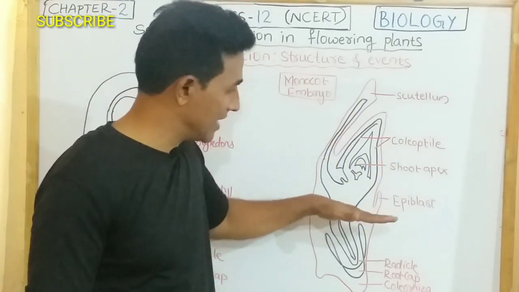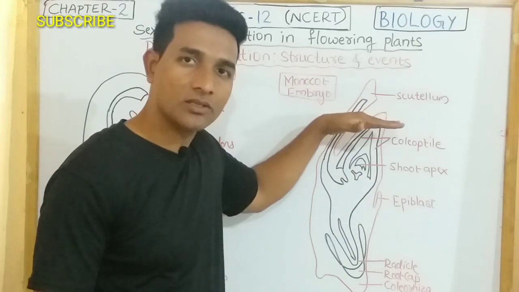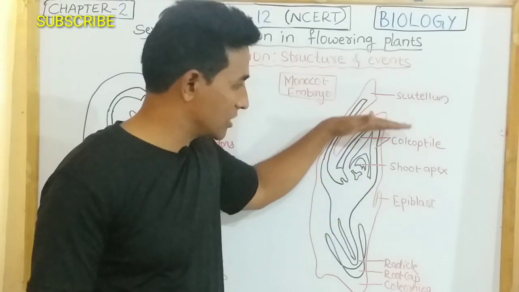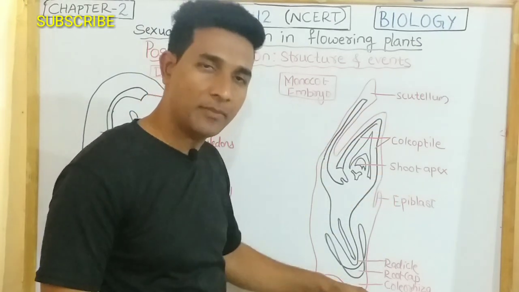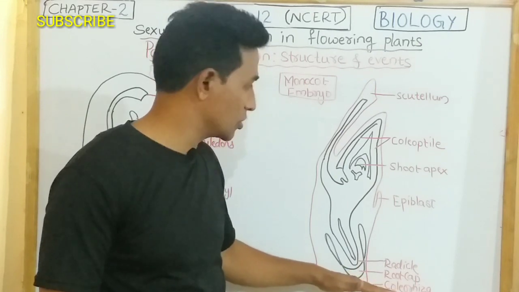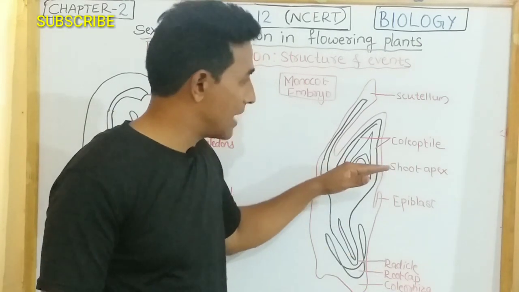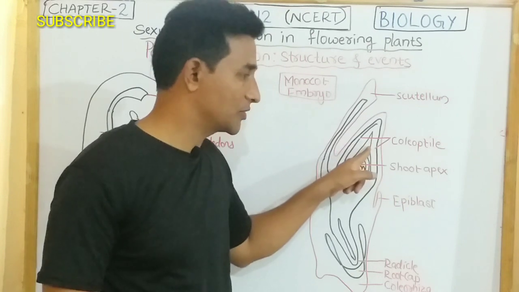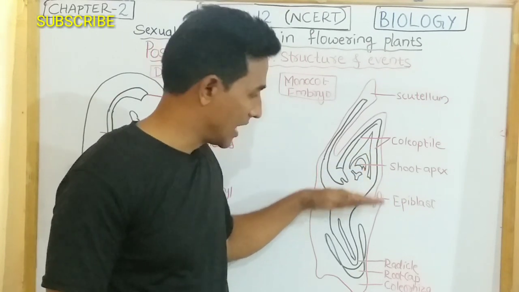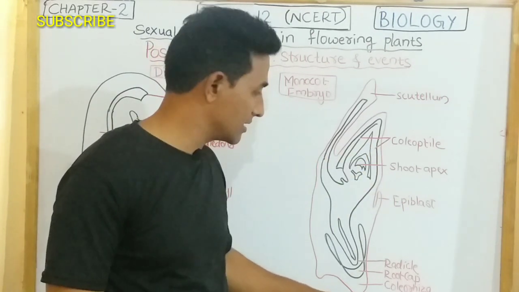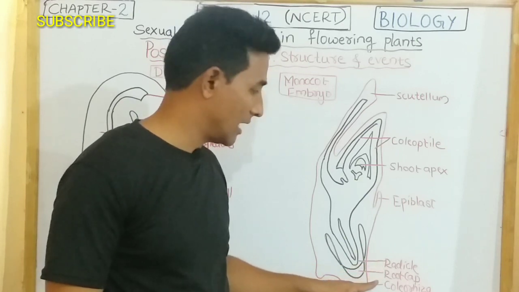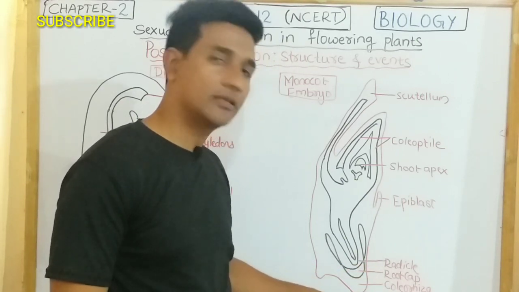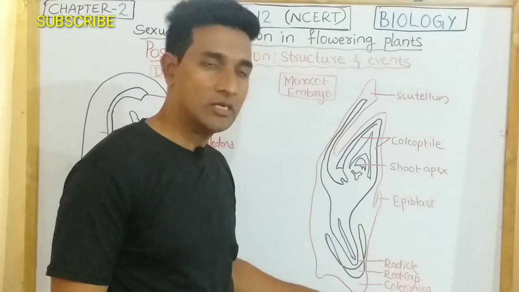Here also the part above the embryonal axis is called the epicotyl, and the part below the embryonal axis is called the hypocotyl. And this epicotyl consists of coleoptile and shoot apex, and the hypocotyl consists of radicle as well as a root cap, and there is a layer called coleorhiza.